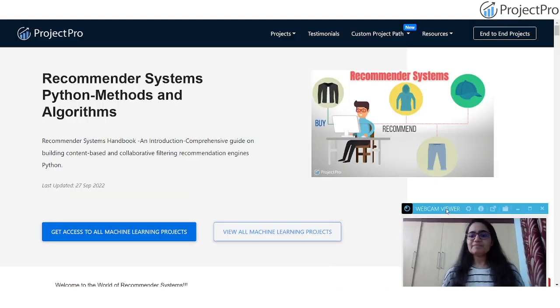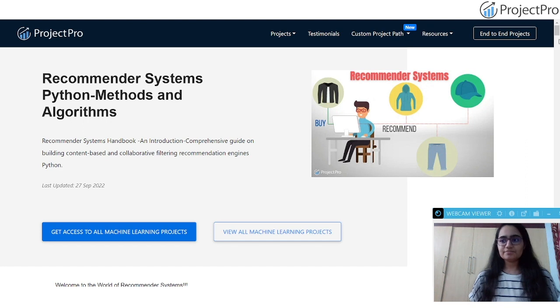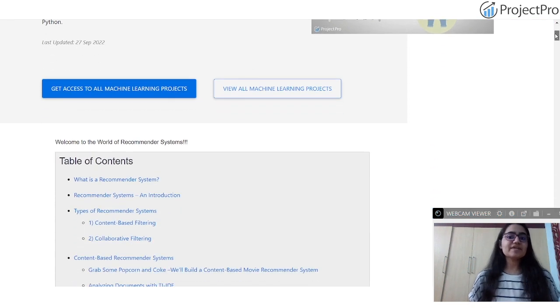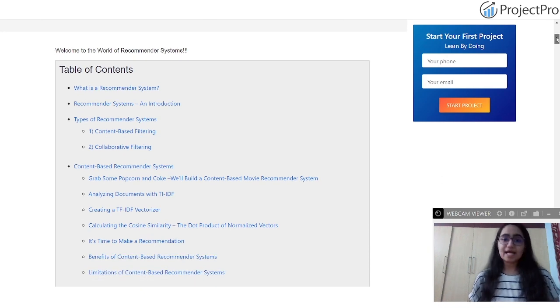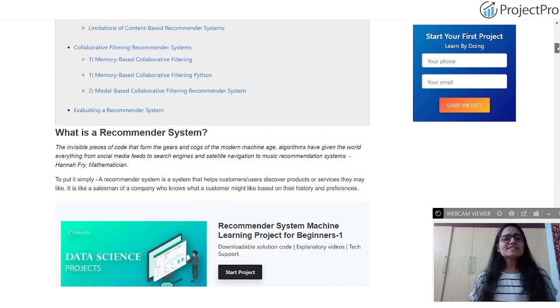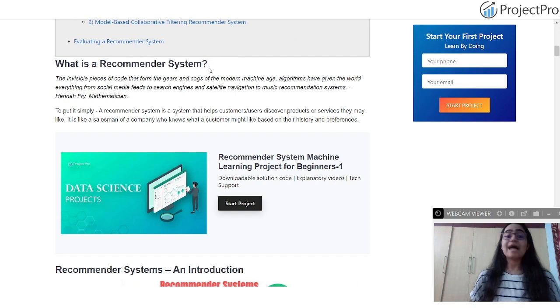So let's get started. Recommendation engines are basically a set of algorithms whose sole purpose is to recommend or suggest to users something they would like or would tune into. But how exactly is a recommendation system appropriate?